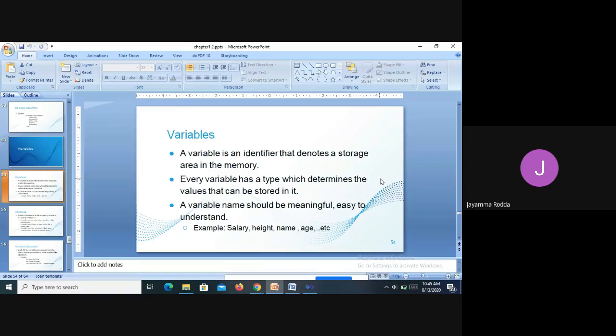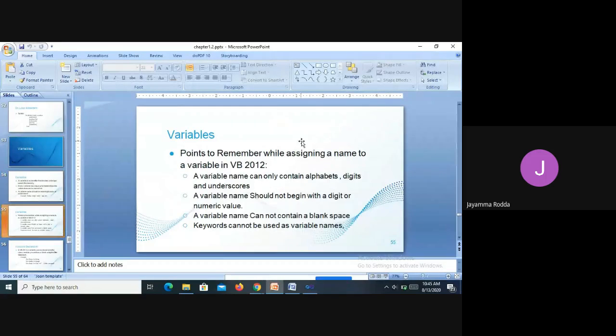So a variable should be meaningful. If I say age, it means the age of a person. The name of the variable should have a meaning. Without a meaning and without ease of understanding, we should not name a variable. Along with that, there are some constraints and rules that you should remember while naming a variable.